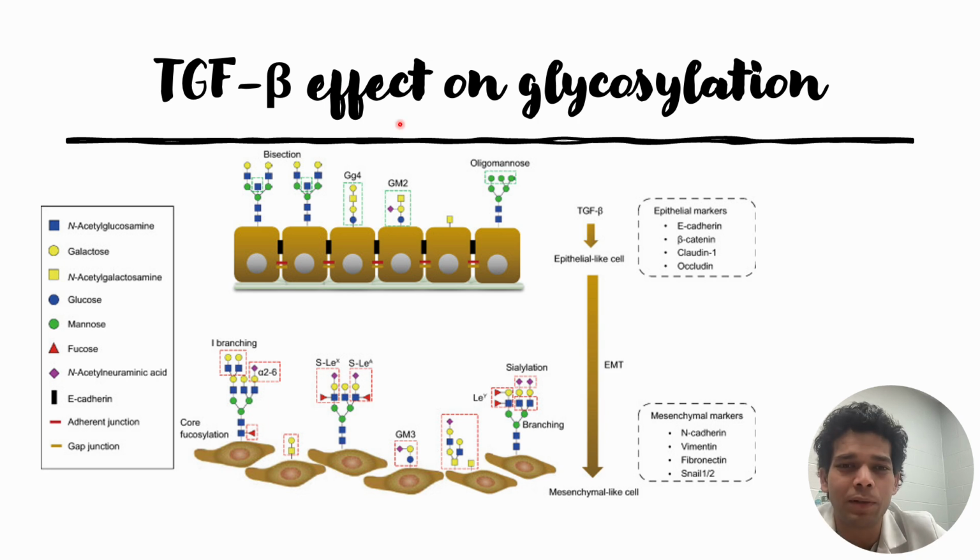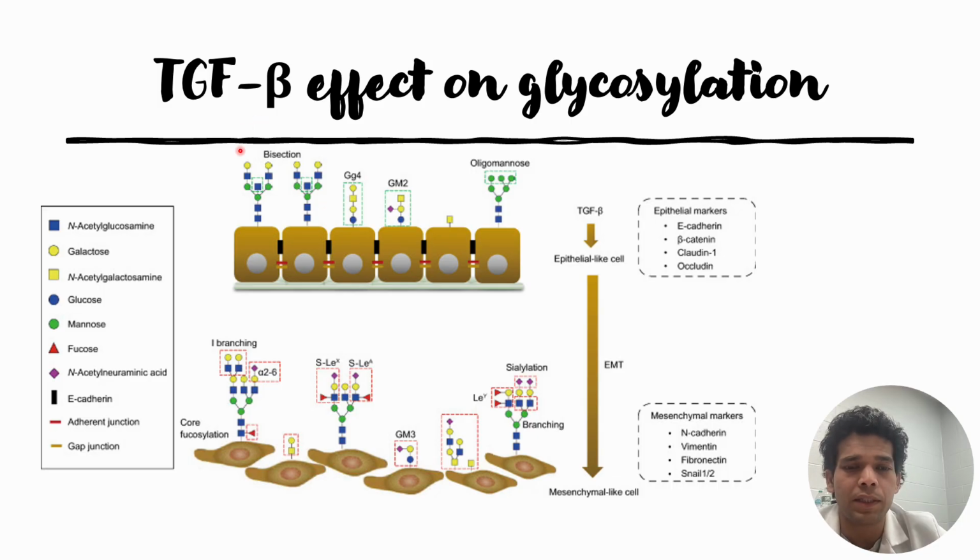Today we will discuss the effect of TGF-beta on glycosylation. So far, if you are following this channel or this biology of TGF-beta, you might be aware that TGF-beta generally affects EMT, that is epithelial to mesenchymal transition. Epithelial means cells remain in their state, whereas mesenchymal, in common language, means that it has the ability to move from one place to another place.